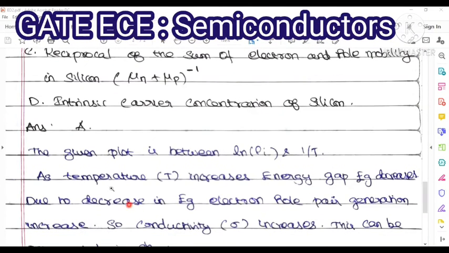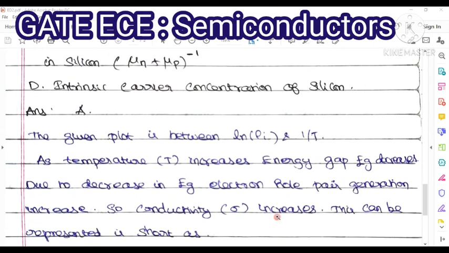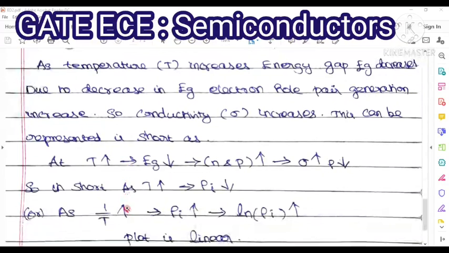Now see this condition. As temperature increases, what will happen? The energy gap, that is Eg, will decrease. Due to the decrease in Eg, our electron-hole pair generation will increase. So the conductivity, sigma, will increase. This is the condition, represented in short form in this diagram. As temperature increases, the energy gap decreases. Keep this in your mind.